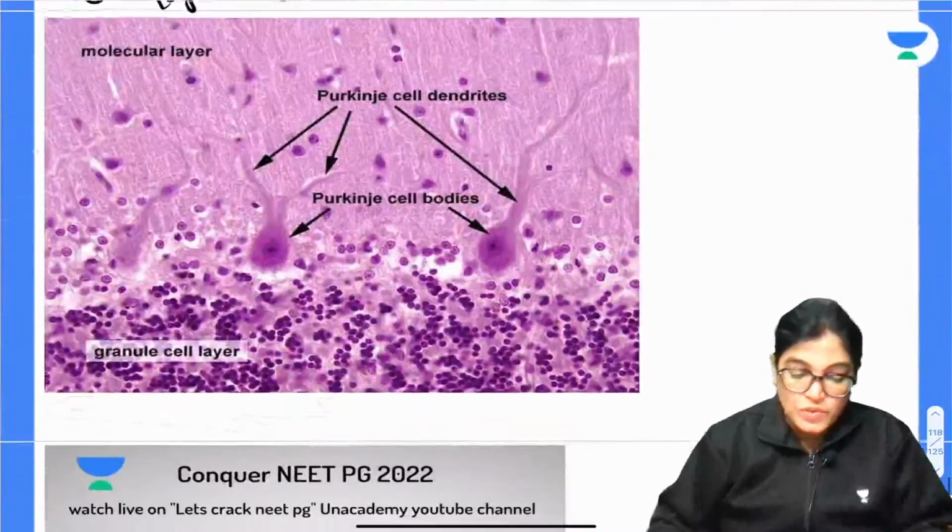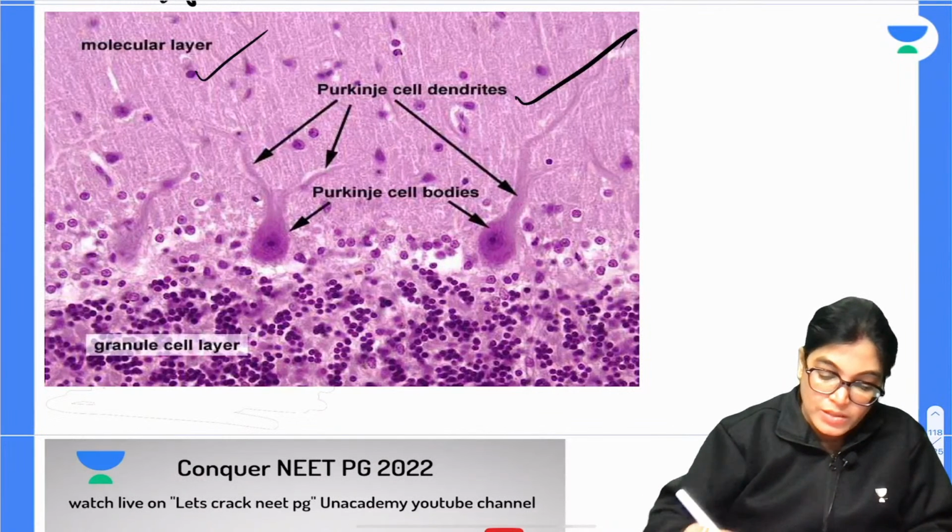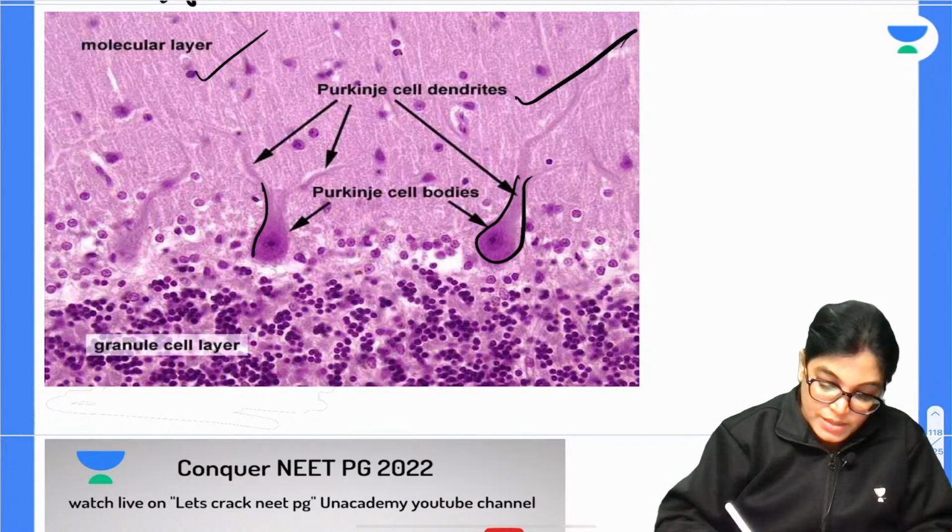Also, the enlarged view is showing you the Purkinje cell dendrites in the molecular layer, and the Purkinje cell bodies, and underlying is the granular layer.